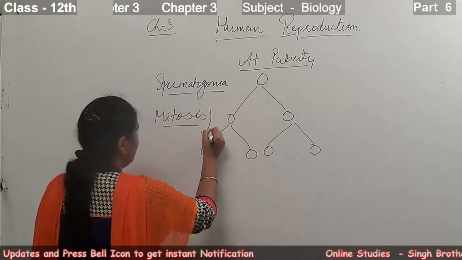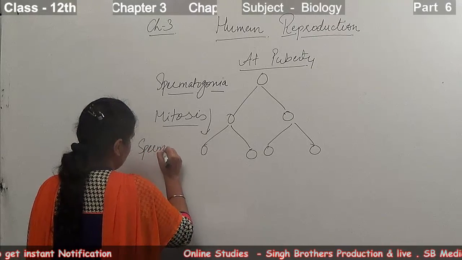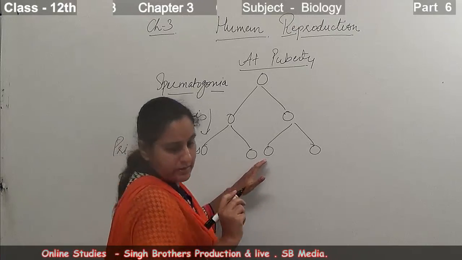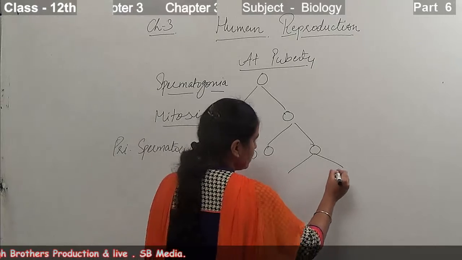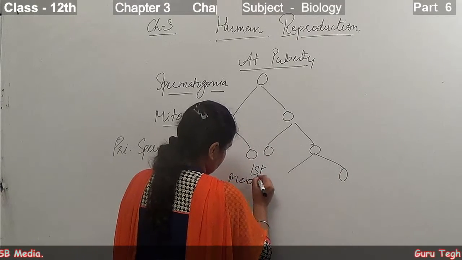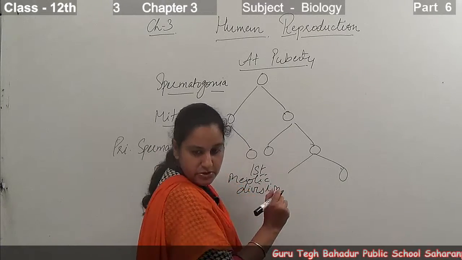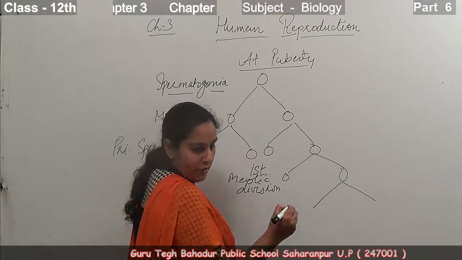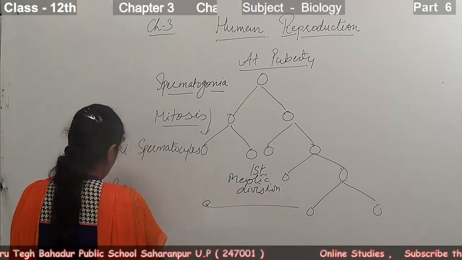Then they form the primary spermatocytes. So these are the primary spermatocytes. After having the reductional division, the first meiotic division is here. After having the first meiotic division, they will form the secondary spermatocytes.